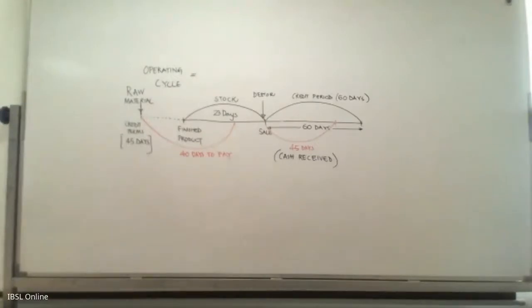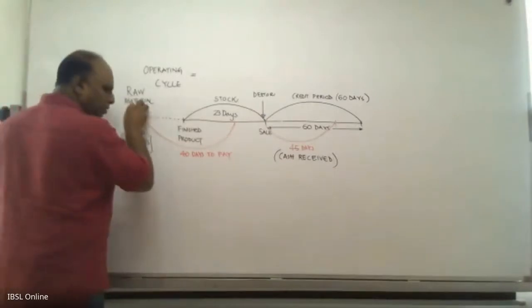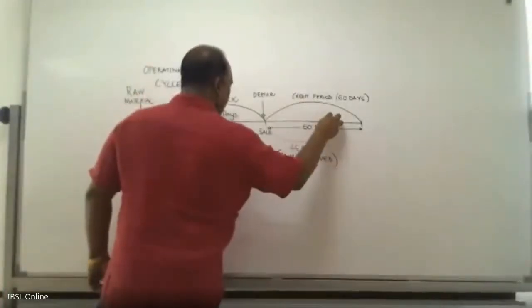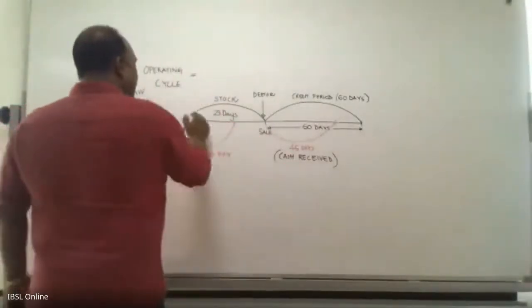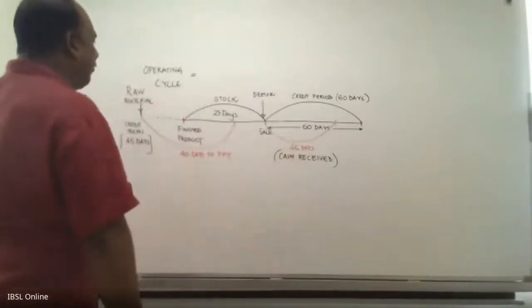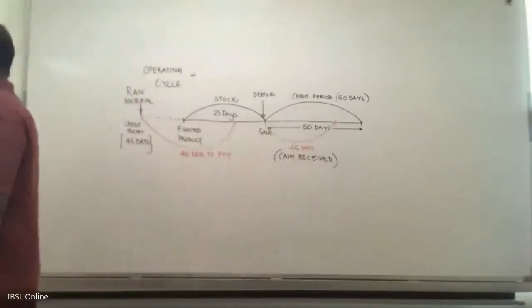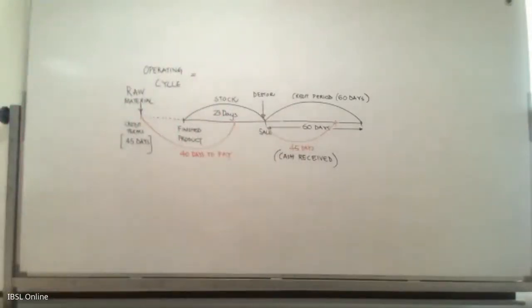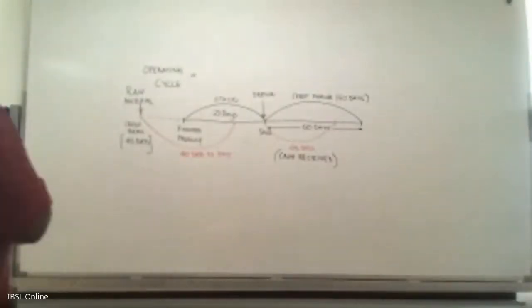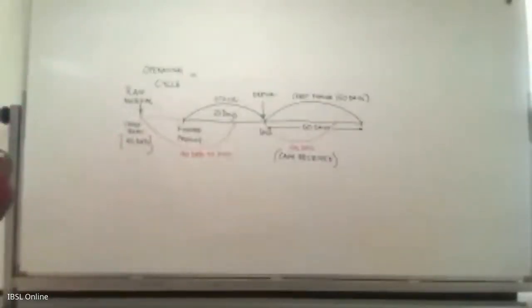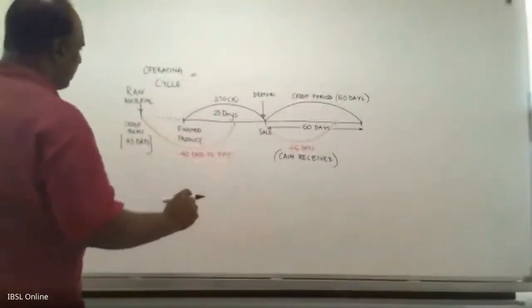Now, operating cycle means from the point of purchasing the raw material up to the point of recovering this money from the debtor, there are time periods. Now, effectively, how quickly this money turnaround is happening or the cash turnaround is happening, that is what the objective is. So we actually have to do a calculation for different ratios, which we'll do under financial ratios.